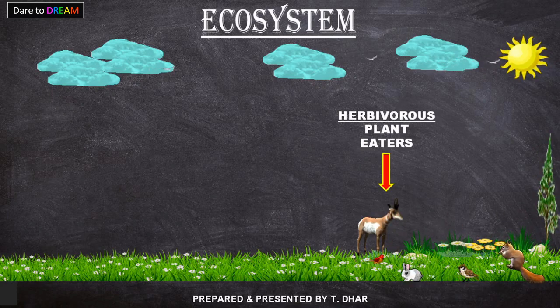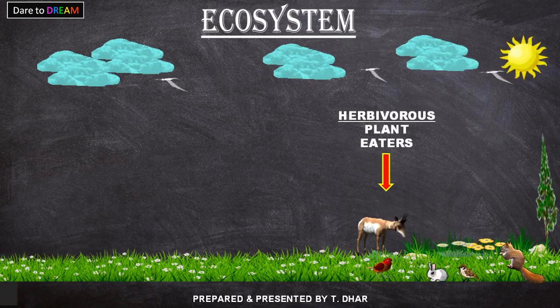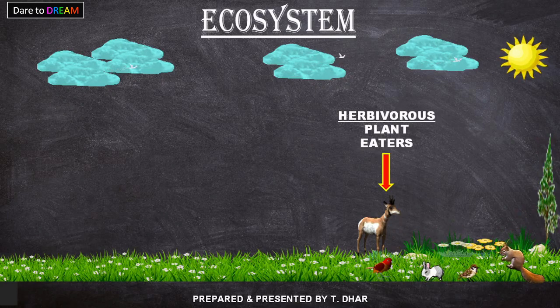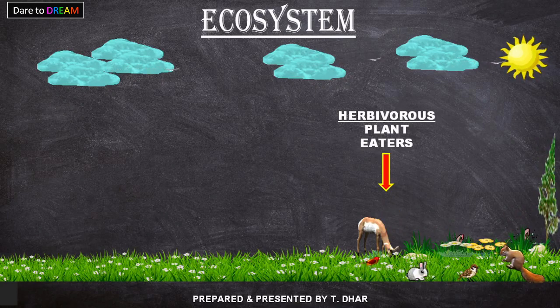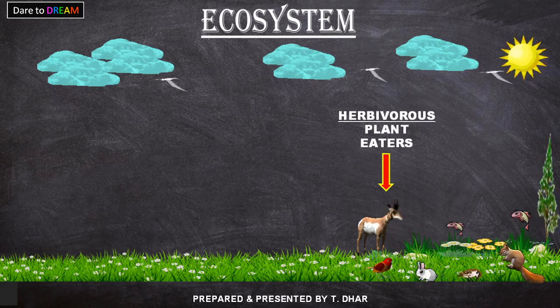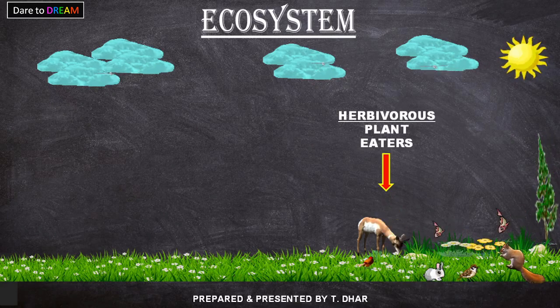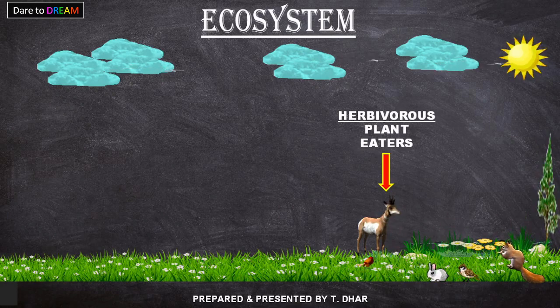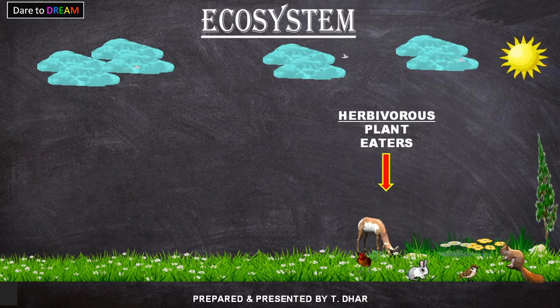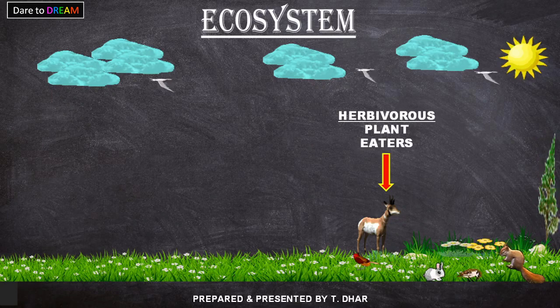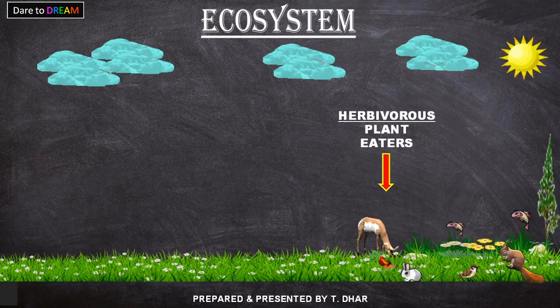But just because the deer is a herbivorous animal doesn't mean that the deer doesn't need air, water, sunlight, etc. As a living being, it needs the plants for its survival, but it also needs air, water, sunlight for its survival. So you can see how they are dependent on the living things as well as the non-living things. So it is a kind of interaction between living things and non-living things.